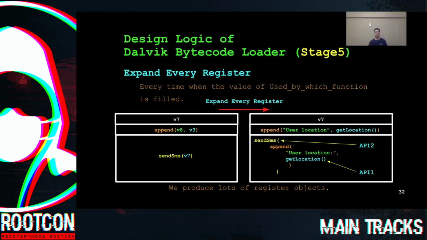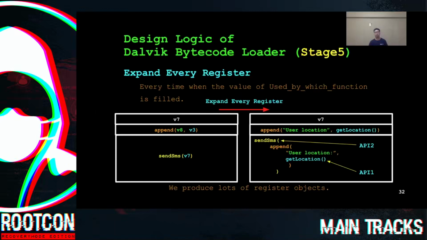So, for example, by cross-referencing, we know that V8 is a string called user location, and V3 is a function called getLocation. As you can see in the lower right corner, the result of getLocation is appended to the string user location, and the new string is sent out by using function send_sms.